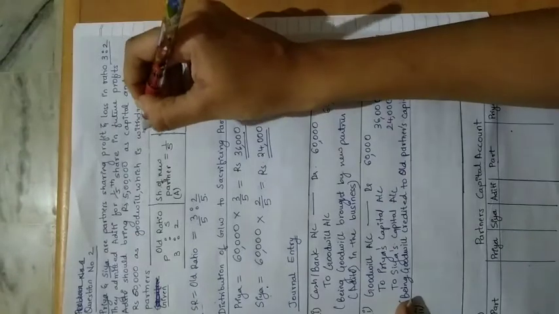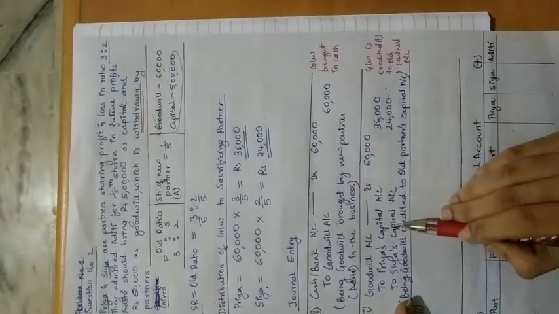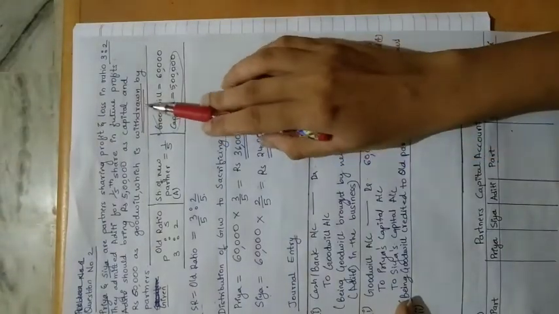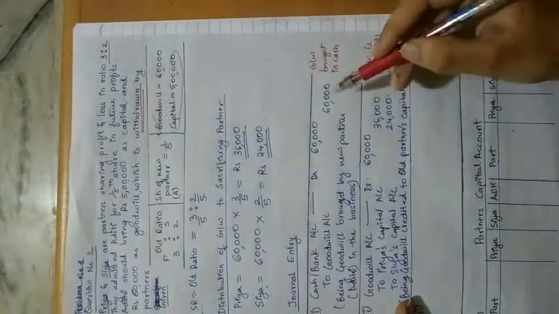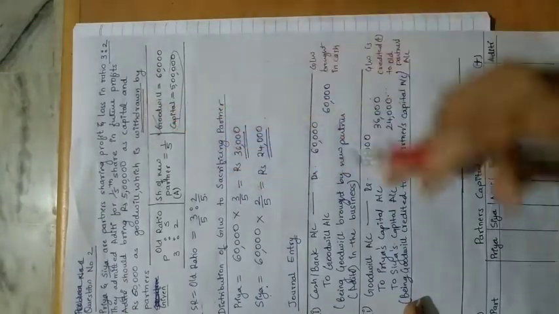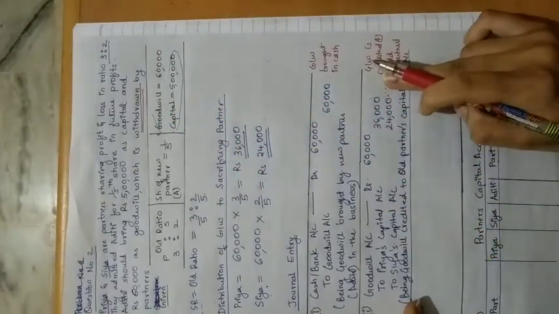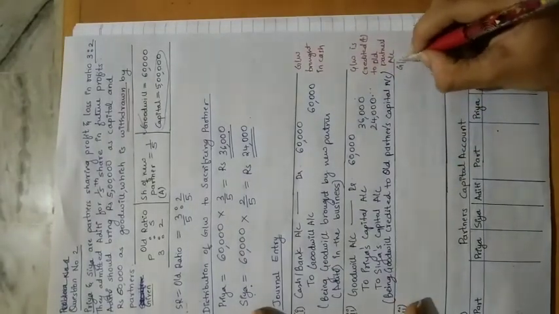Whatever the amount that we are adding in the old partner's account, they are withdrawing that amount that is being told to us in the question. So if it was retained, then only 2 entries would have come. But since withdrawal is given, this amount, 36,000 and 24,000, is withdrawn by the partner. So there will be another entry which will come.